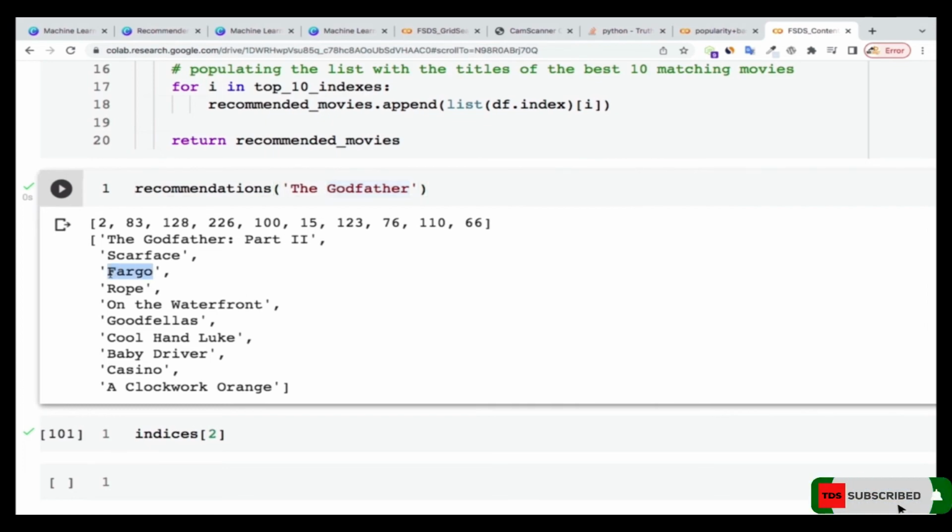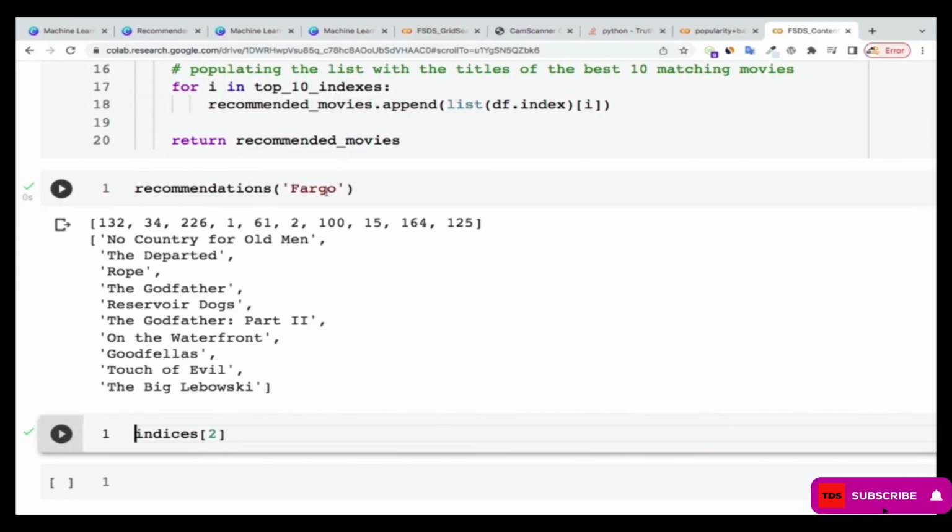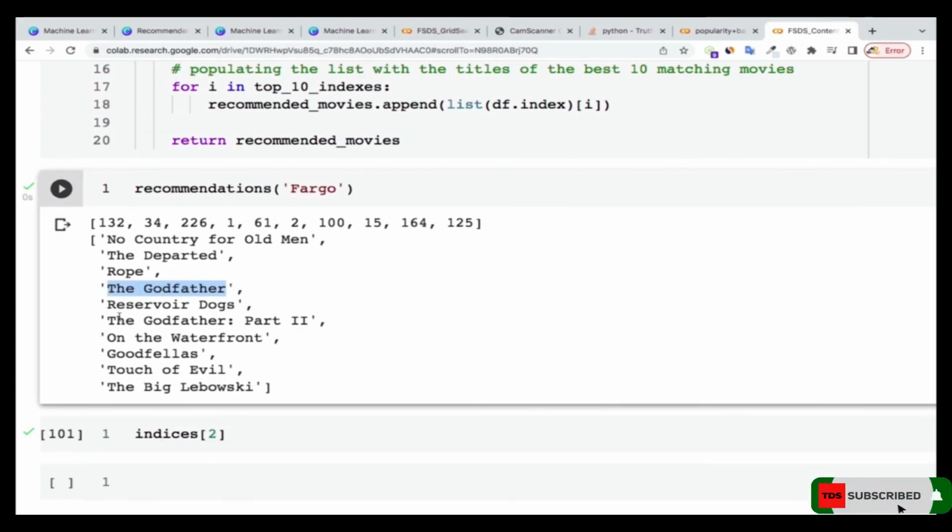If, for instance, I search for another movie here, say Fargo, you see that earlier on when we searched for Godfather, Fargo was recommended. Now when we search for Fargo, Godfather is also recommended because they are similar. Godfather Part 2 is also recommended. Now see No Country for Old Men is also recommended, because it is very similar to Fargo.